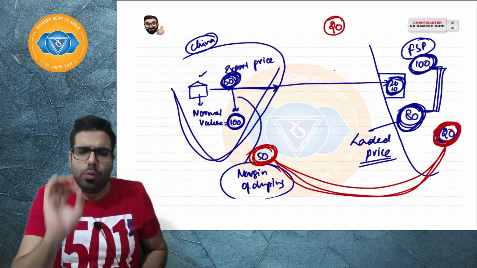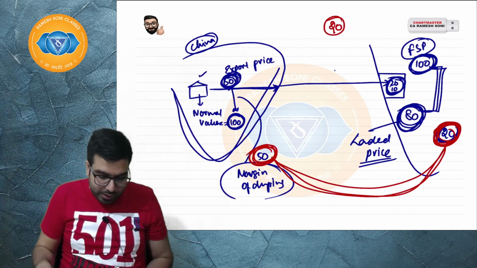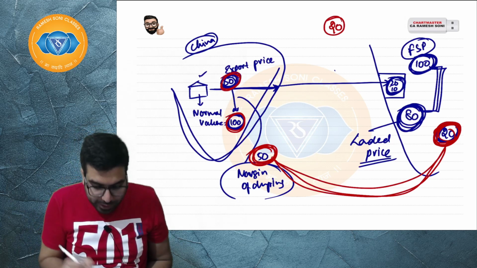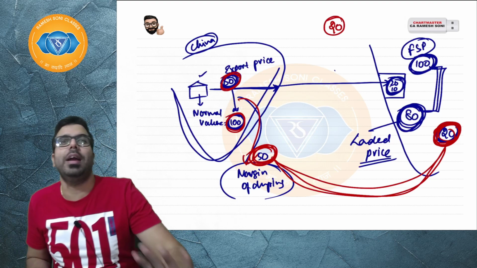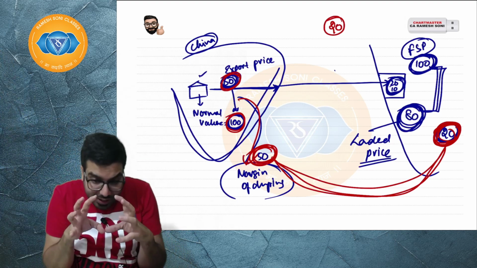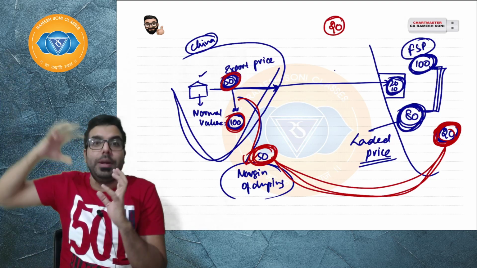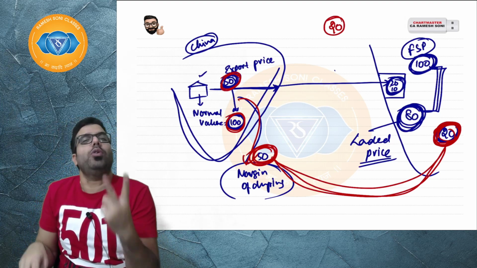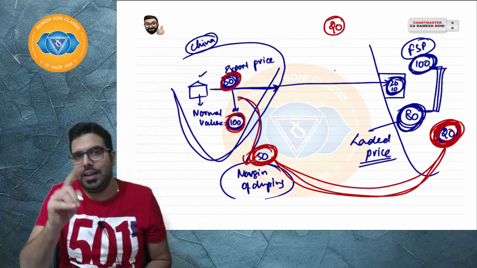What do you mean by margin of dumping? Margin of dumping is the difference between that country's normal selling price and that country's export price. What do you mean by injury? Because of the dumping, how much is the injury? In India, the injury is only 20 rupees. So 20 or 50? 20 rupees. The government will impose 20 rupees of anti-dumping duty.